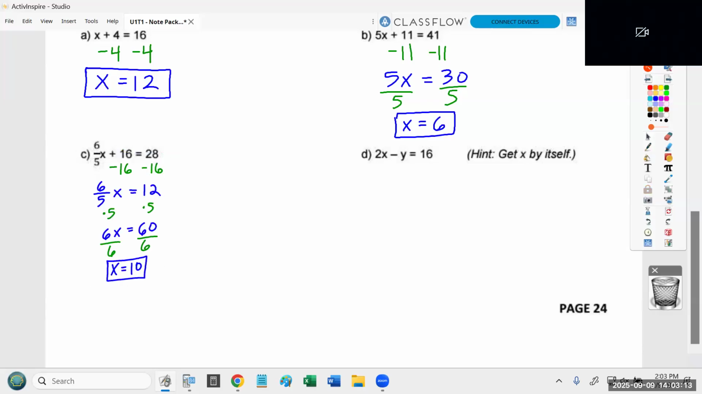So what I did on both sides was I subtracted 16 from both sides. Okay, Mr. Fee, we got an empty desk up front for that gentleman. That's his. So I subtracted 16 from both sides.